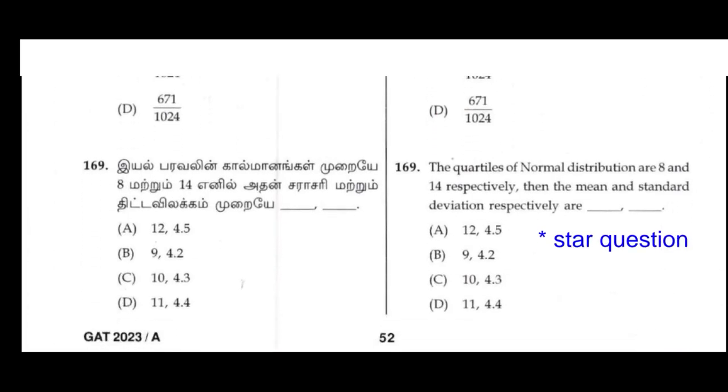169. The quartiles of a normal distribution are 8 and 14 respectively. Then the mean and standard deviation respectively are. This is a star question.